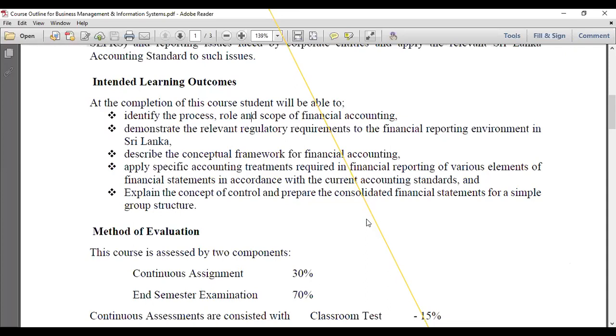Those are very important. Sometimes you may have learned them already. Anyhow, again, you have to memorize those accounting standards, because if you are an information systems student, or if you are a business management student, you should have the basic idea or basic knowledge regarding financial accounting, right?